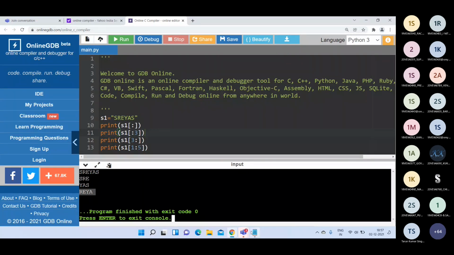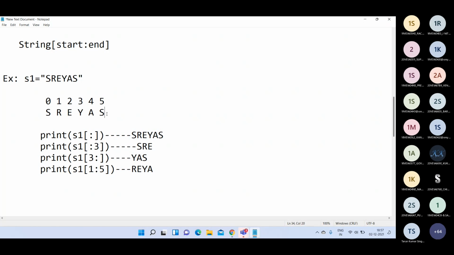Then in Python language, there is another interesting thing, that is we have negative indexes also. That is not available in any other programming languages, but in Python we have negative indexes.